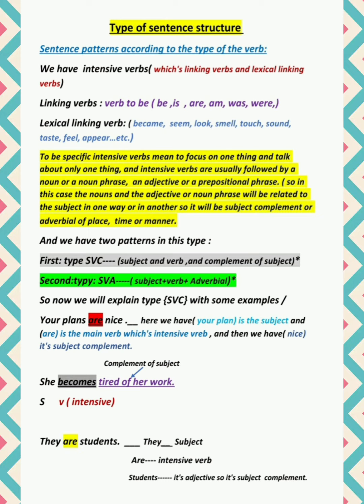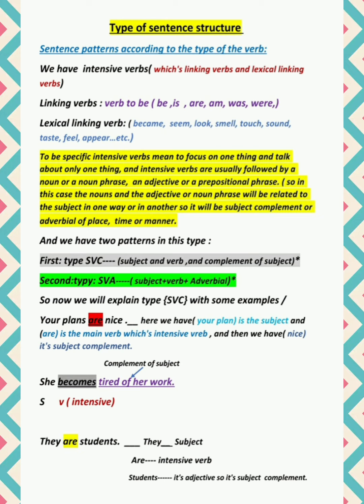مثل ما نعرف عندنا نوعين من أنماط الجمل. هذه الجمل حنقسمها على حسب الفعل يا أما تكون intensive verbs أو extensive verbs. بالدرس مالتنا إن شاء الله اليوم حنتحدث عن intensive verbs, and in the next lecture or lesson we are going to explain what do we mean by extensive verbs. So let's get started with intensive verbs.